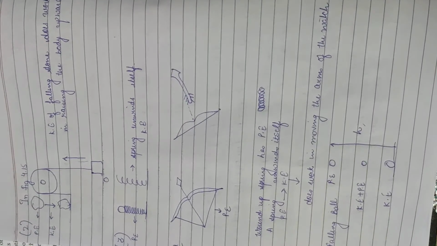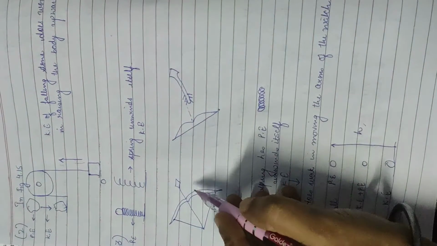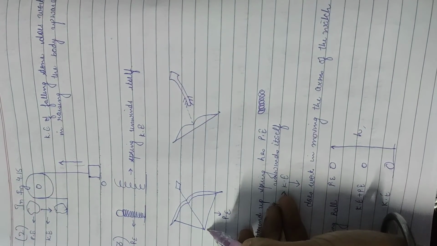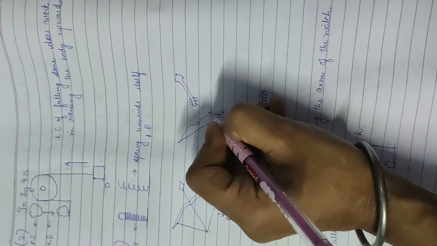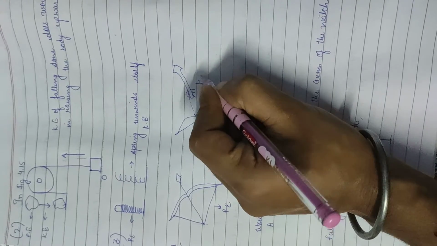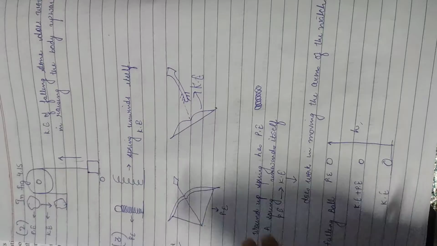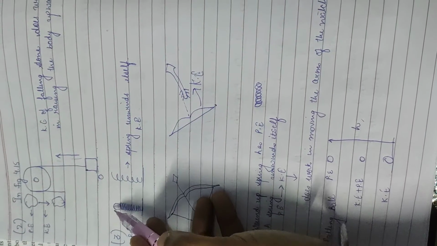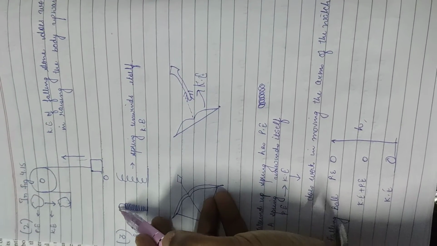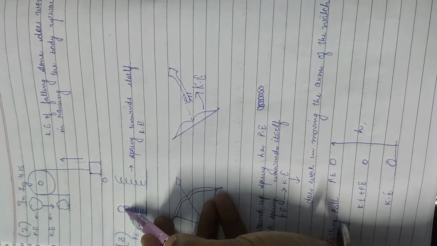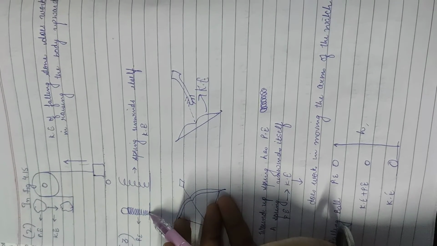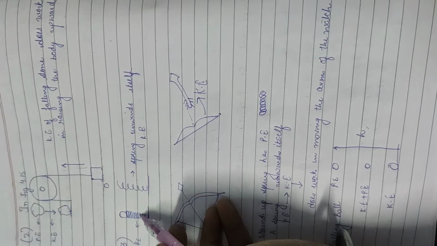Okay. The next, now we have this bow and arrow. See, I am stretching it. Here I have potential energy. It's moving. Here I have kinetic energy. The next one, a spring is pressed. If I put my hand here and compress the spring with this ball, potential energy is there because it's compressed.